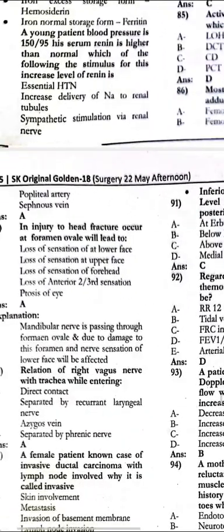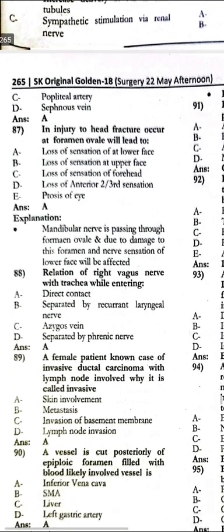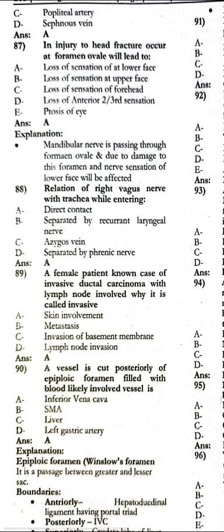Next, an injury to the head of the femur occur at the foramen ovale will lead to the loss of sensation at the lower face. Next, the relation of the right vagus nerve with the trachea while entering is the direct contact. Next, the female patient, known case of invasive ductal carcinoma with the lymph node involved.